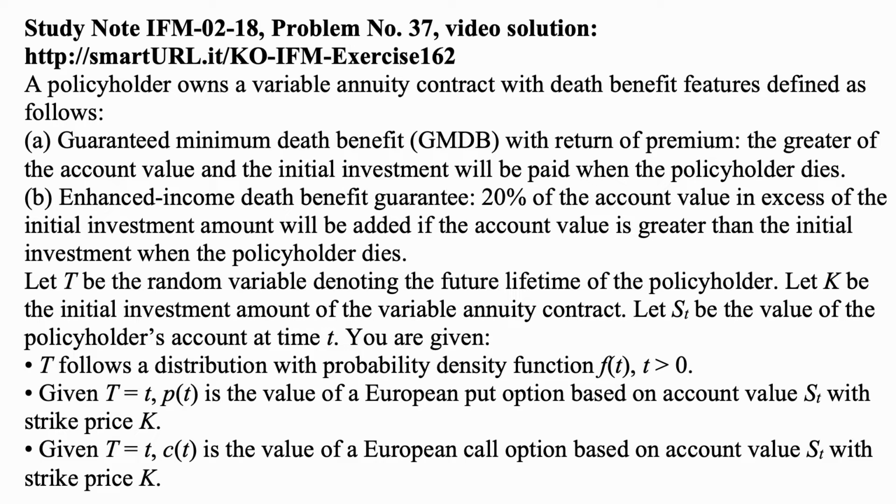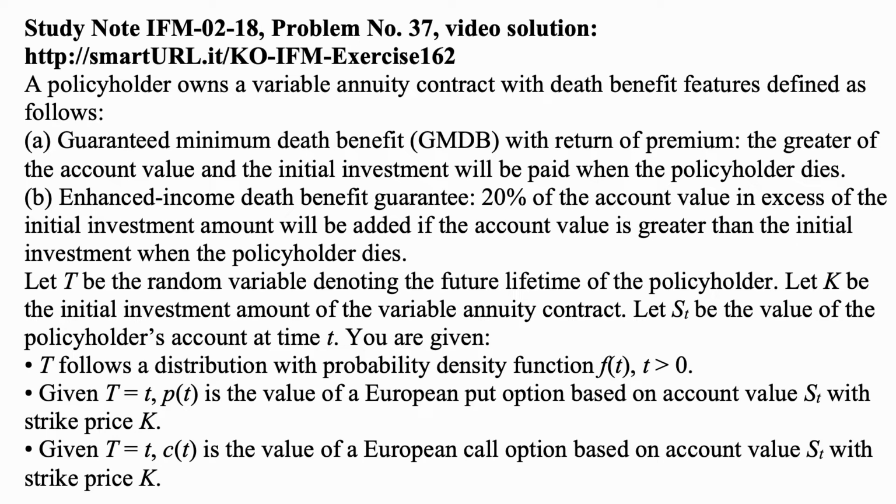Let T be the random variable denoting the future lifetime of the policyholder. Let K be the initial investment amount of the variable annuity contract. Let S sub T be the value of the policyholder's account at time T. You are given that T follows a distribution with probability density function f of T for T greater than 0.